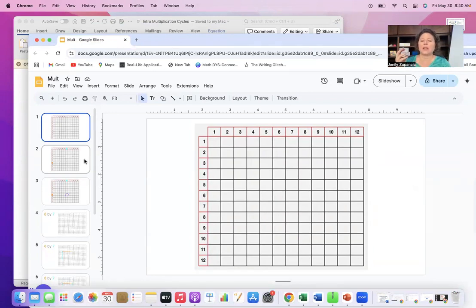With our older students, it's going to happen very quickly. And if they already have the automaticity of it, no need to spend time on this portion of the cycle. Then we look at the dimension chart where we highlight 7 on the top and 8 on the side, because we're trying to visualize a rectangle that is a 7 by 8. Oftentimes students have trouble finding what we call the connector box. The connector box is where we're going to write the number of dots or the number of squares in this rectangle that is a 7 by 8.